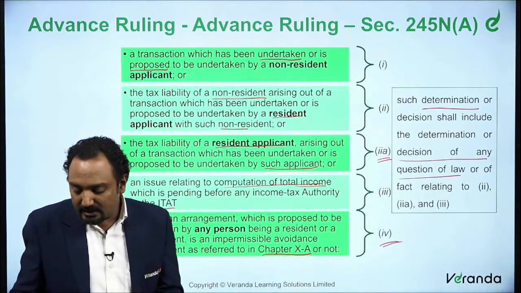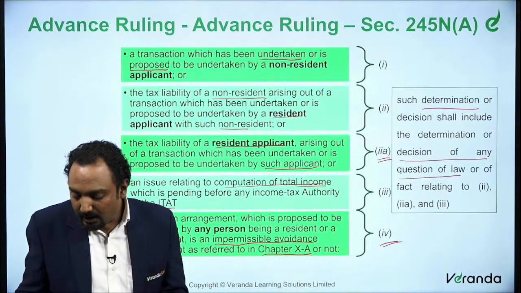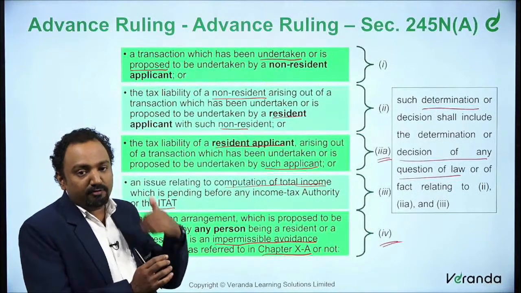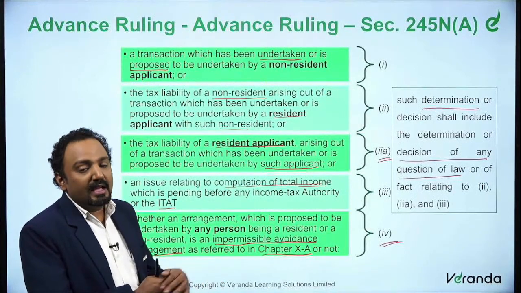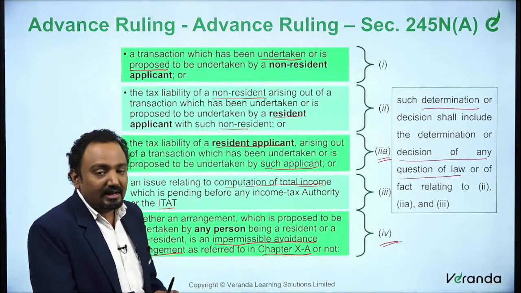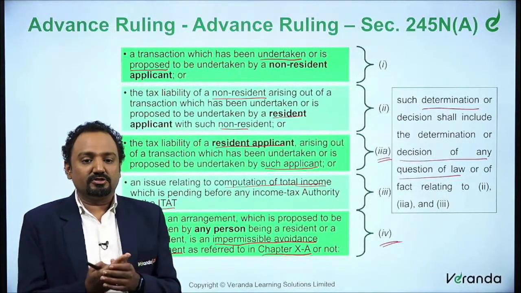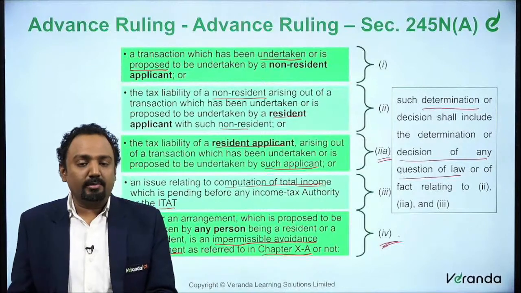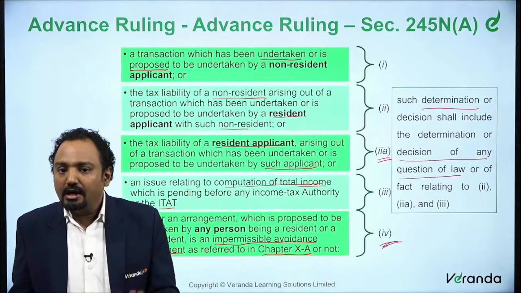What does chapter 10A say? It is an impermissible avoidance arrangement. So a particular transaction which might fall under this category of chapter 10A, such person who is entering into that can file an application. So that is what you mean by the last clause of this GAAR related provision. So whichever is related to chapter 10A.